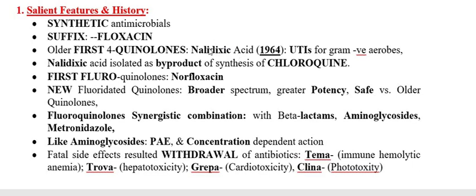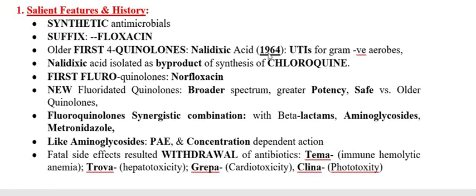Once this group introduced its antimicrobial agents like nalidixic acid and cinoxacin, they were used mainly for gram-negative infection of the urinary tract.